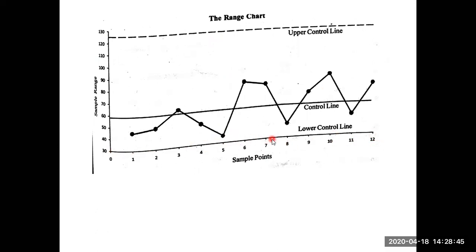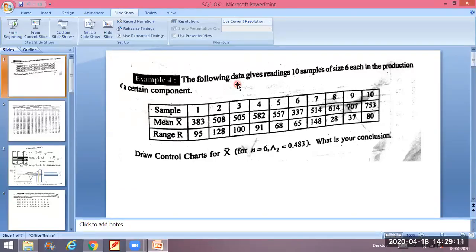Now if you consider all the sample points, they are between the lower control line and upper control line. Therefore, we conclude the process is under control. This is the way to do the mean chart and range chart. So next we will